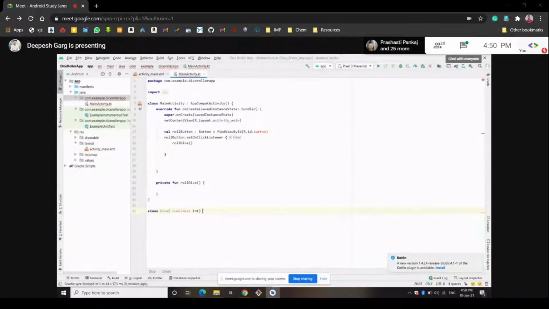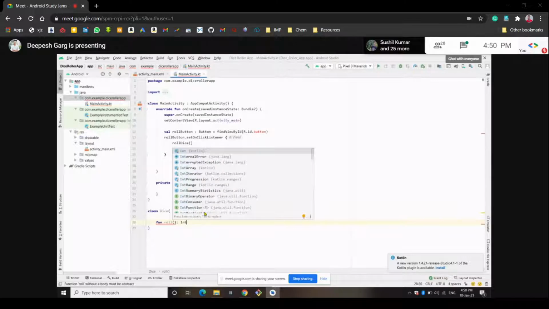We have to create one function inside it called the roll function that we also created earlier. So let's create this function roll, and then give the braces. This function will return an integer value, so we'll write this as int. We have done all this earlier, no? So you should understand it more easily.